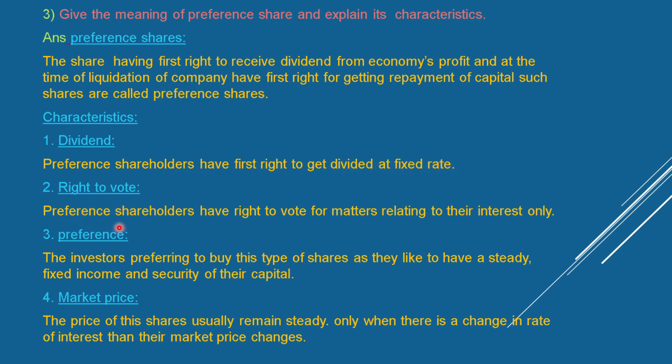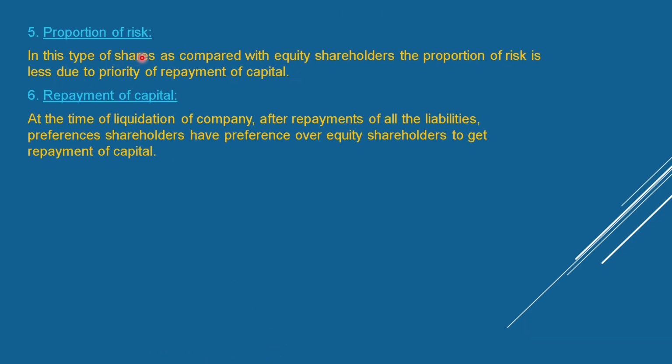Right to vote. Preference shareholders have right to vote for matters relating to their interest only. Preference. The investors prefer to buy this type of shares as they like to have a steady fixed income and security for their capital. Market price. The price of these shares usually remains steady, only when there is a change in rate of interest then their market price changes.